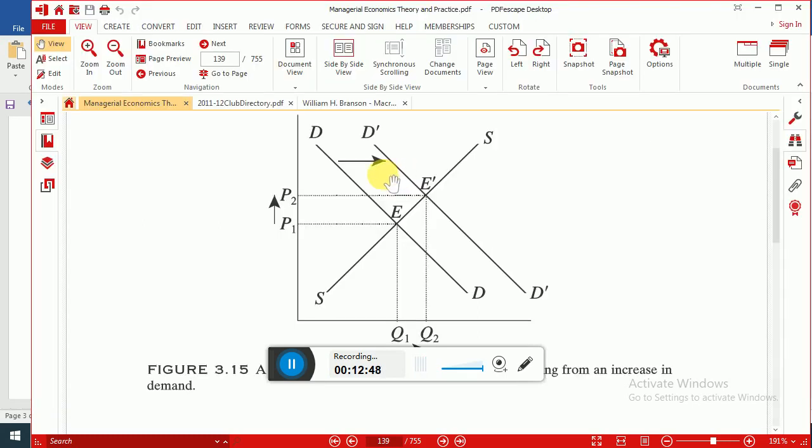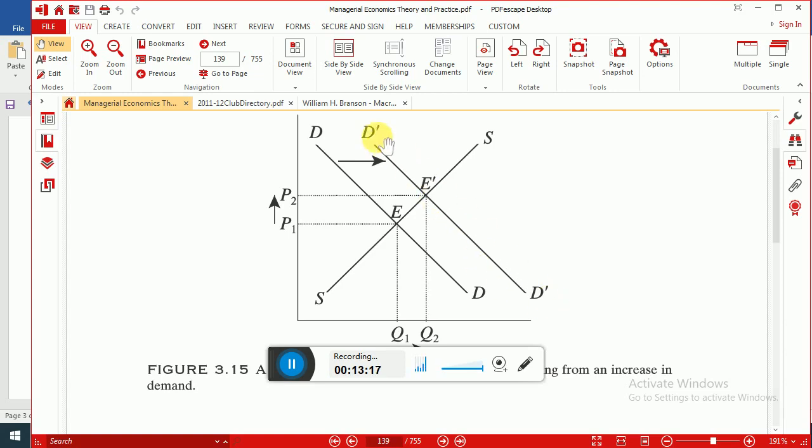We know when quantity demanded has increased, not due to own price, rather due to any other factor like increase in consumer income, increase in fashion, taste, liking, disliking, weather, population size, etc., demand curve shifts rightward.